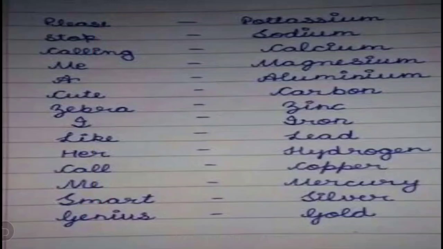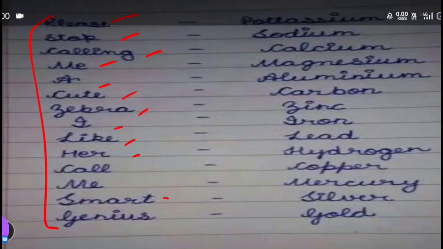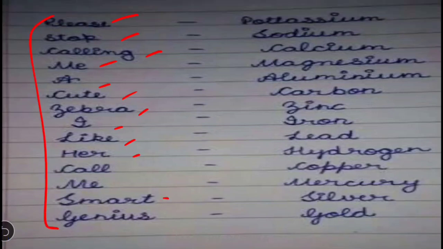You have to learn only one line: please stop calling me a cute zebra, I like her. Call me smart genius. Again I am repeating: please stop calling me a cute zebra, I like her. Call me smart genius. With this you can learn the reactivity series very easily.